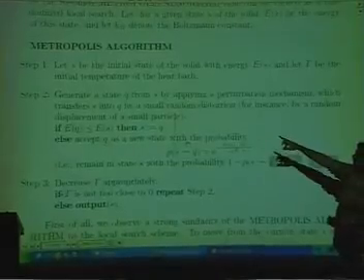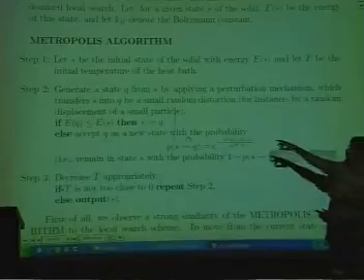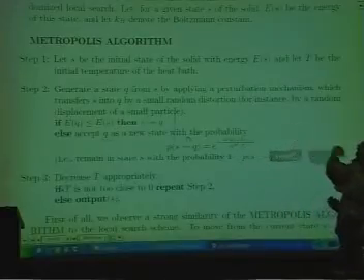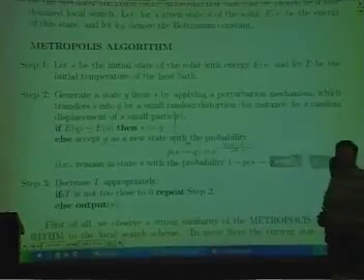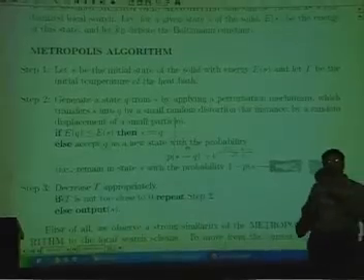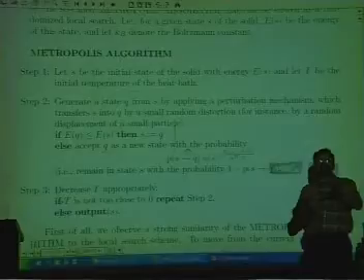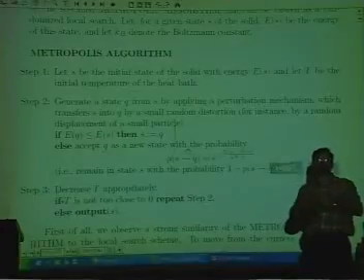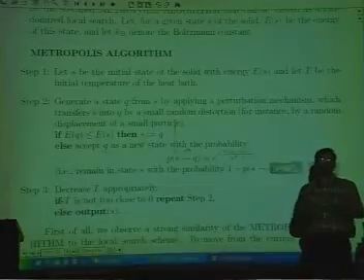Generate a state Q from S by applying a perturbation mechanism which transfers S into Q by a small random distortion. For instance, by random displacement of a small particle. And this random displacement of this small particle is feasible because it is in the high temperature state where all the particles are in the highly disturbed mode, very highly vibrant. So, it is possible for you to enable this kind of a disturbance.